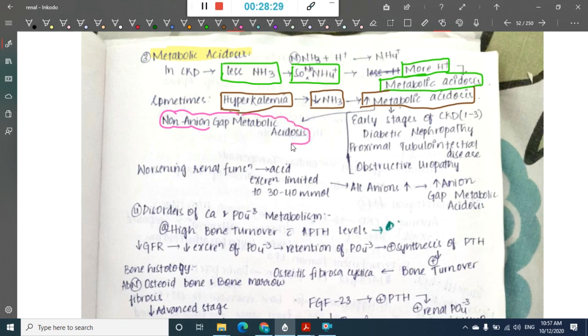In the early stages of chronic kidney disease, such as diabetic nephropathy, proximal tubulointerstitial disease or obstructive uropathy, in all these cases you see this metabolic acidosis.